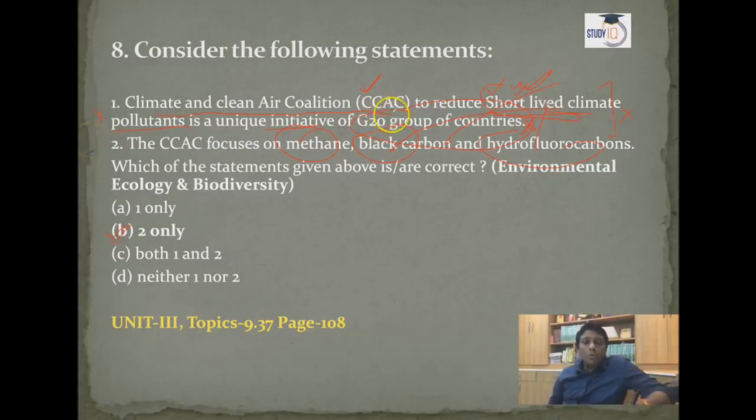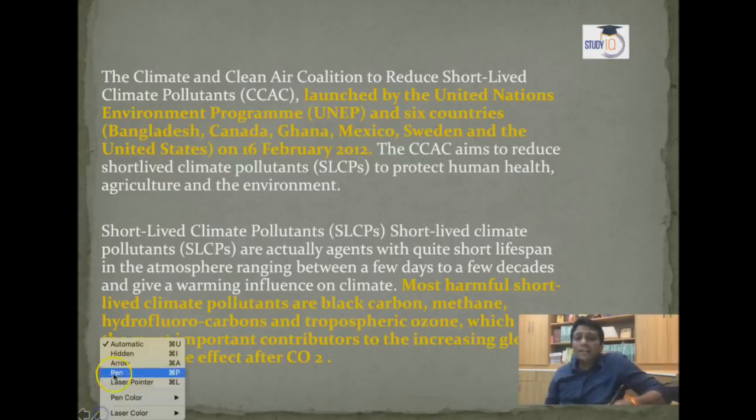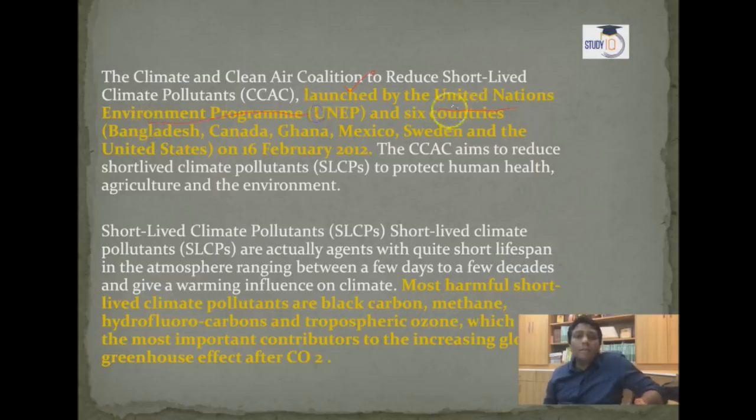If you want to know more about CCAC, go to the book, Unit 3, Topic 9.37, page number 108. It is not a G20 initiative. It was launched by the United Nations Environment Programme and six countries, Bangladesh, Canada, Ghana, Mexico, Sweden and the United States, on 16 February 2012. So the first statement is not completely correct. Short-lived climate pollutants are agents with a quite short lifespan in the atmosphere, ranging from a few days to a few decades, with a warming influence on the climate.